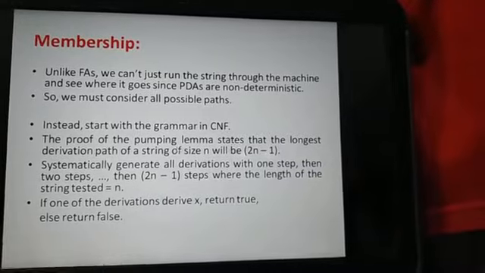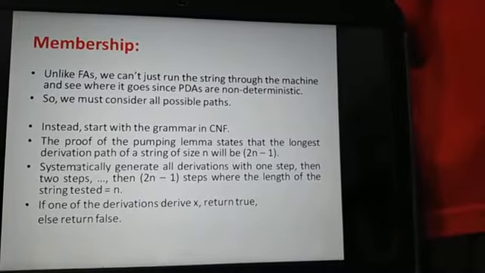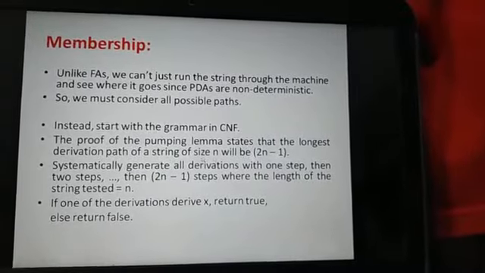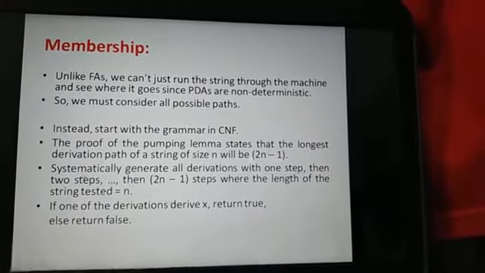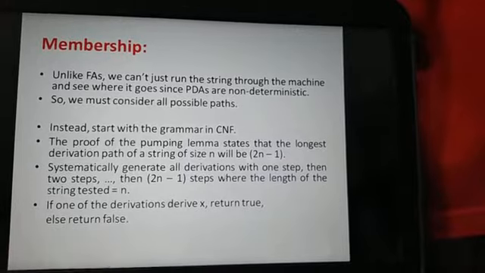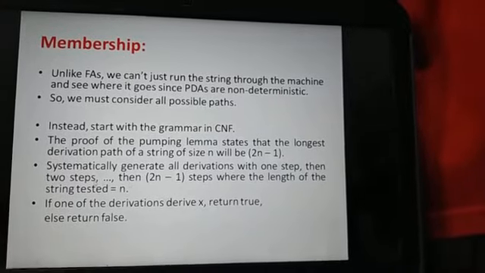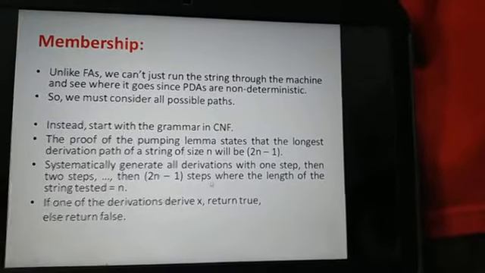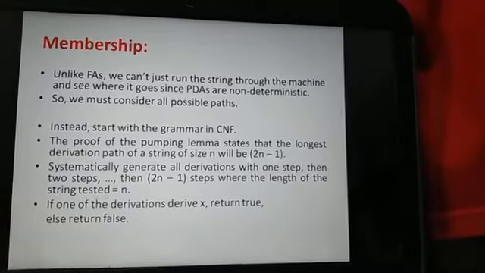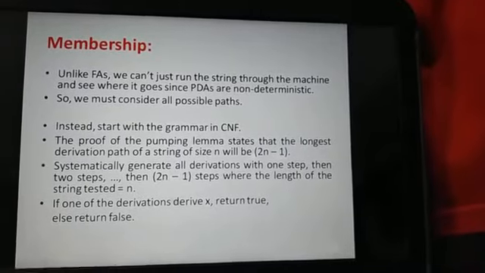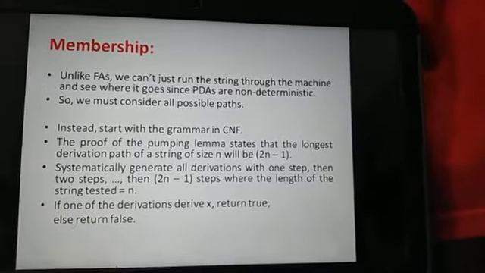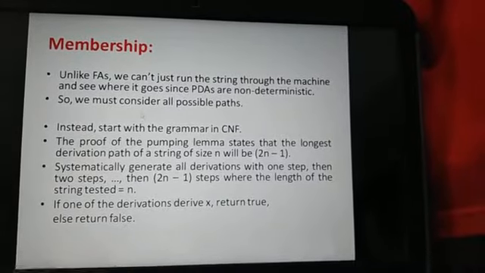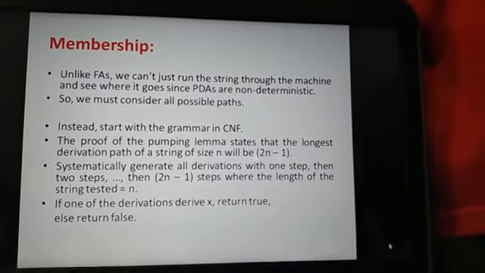The proof of the pumping lemma states that the longest derivation path of a string of size n will be 2n minus 1. Systematically generate all derivations with one step, then two steps, up to 2n minus 1 steps, where the length of the string tested is equal to n. If one of the derivations derives x, return true, else return false. Now this is the membership property.